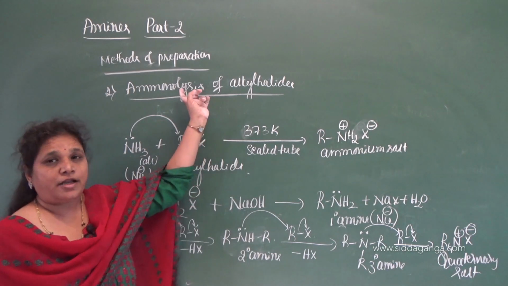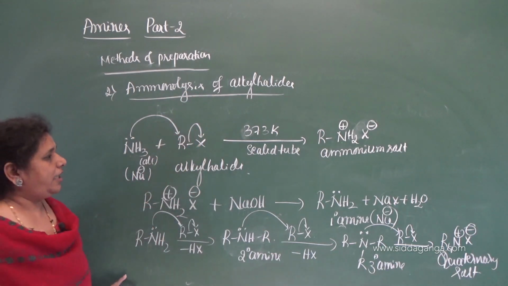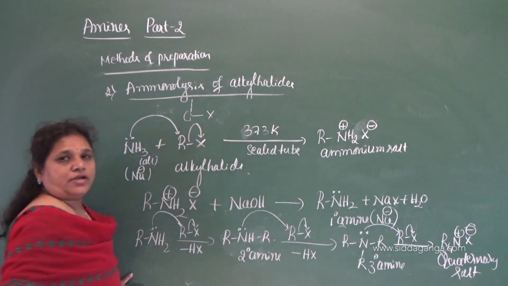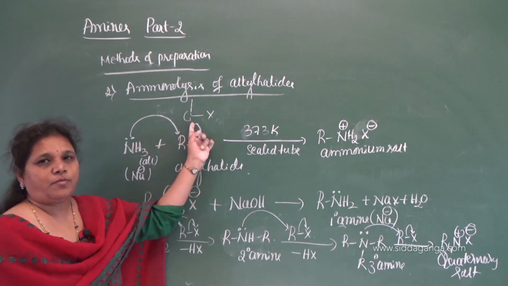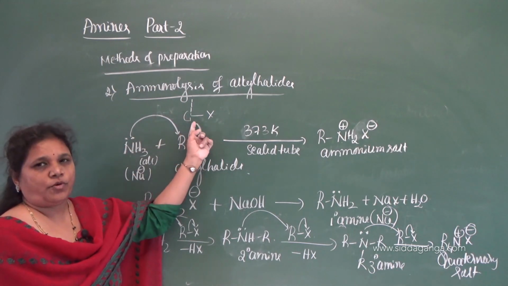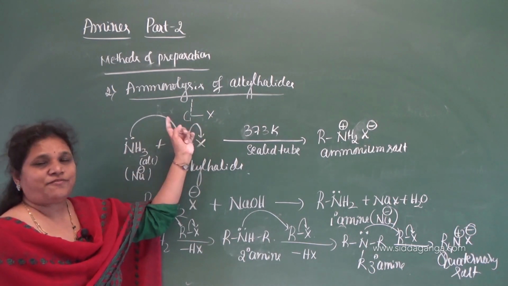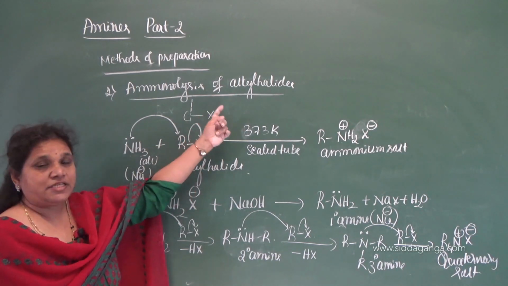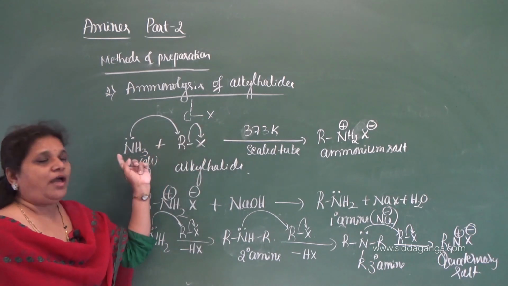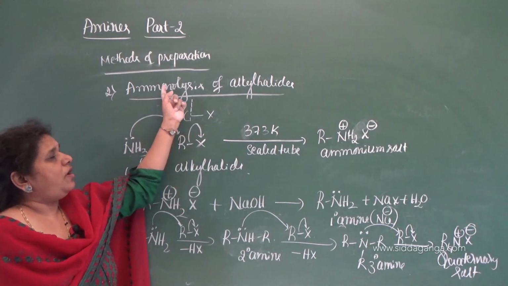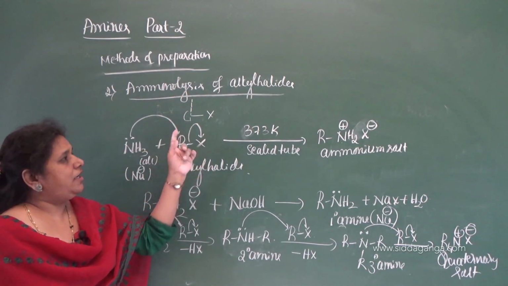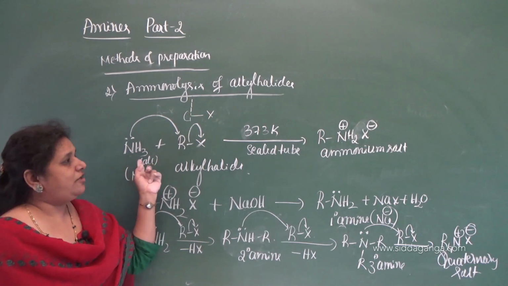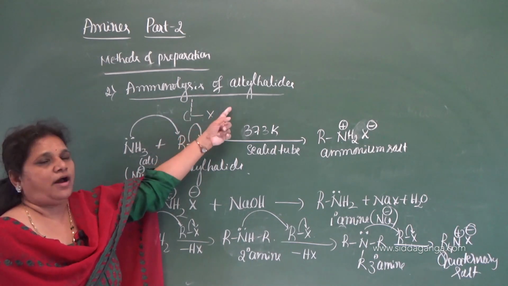Why is the reaction called ammonolysis? Because here the cleavage of the CX bond takes place by the influence of ammonia, by the attack of ammonia. So the process of cleavage of CX bond of alkyl halide or the benzyl halide takes place by ammonia. Hence it is called ammonolysis. Lysis means cleavage. Cleavage of which bond? CX bond under the influence of ammonia. So therefore it is called ammonolysis of alkyl halide.